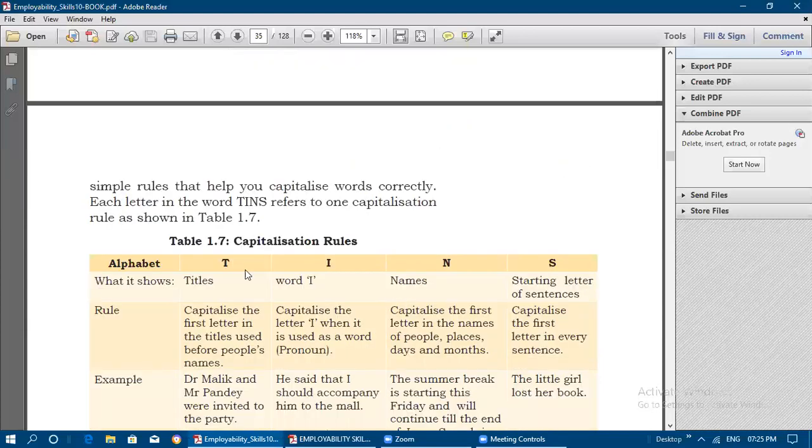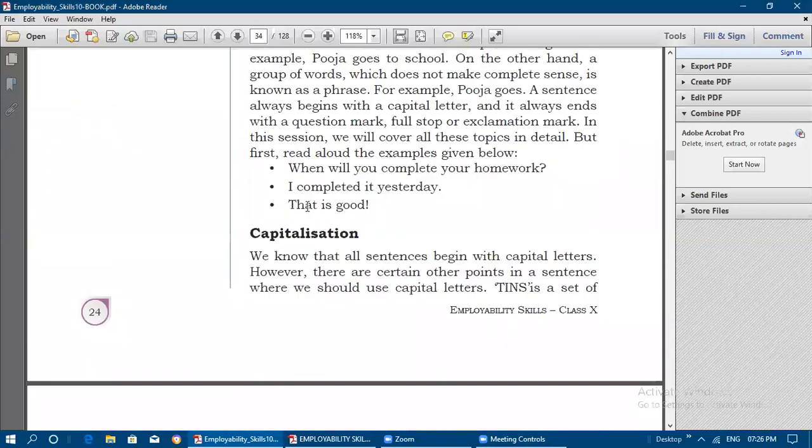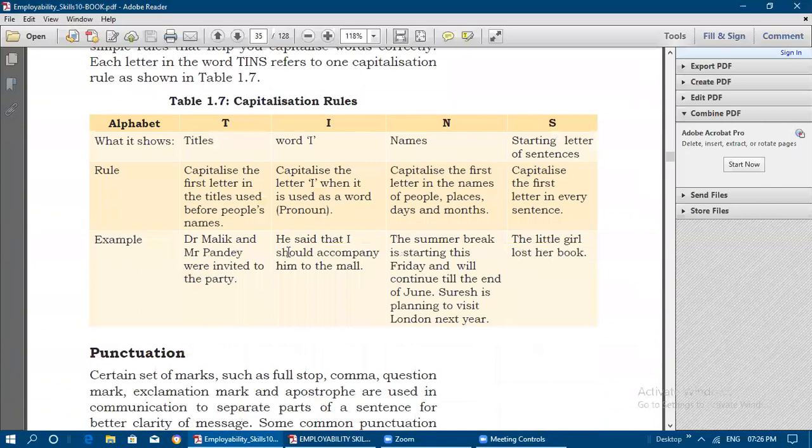The first rule is titles. Always in the titles, the titles of a paragraph, you need to use the capital letter. You need to use capital letters for the titles, for the word I, for the names, and for the starting letter of any sentence. See here, T is capital. So any sentence's starting letter should be capital. We will also see what names we can use capital letters for.